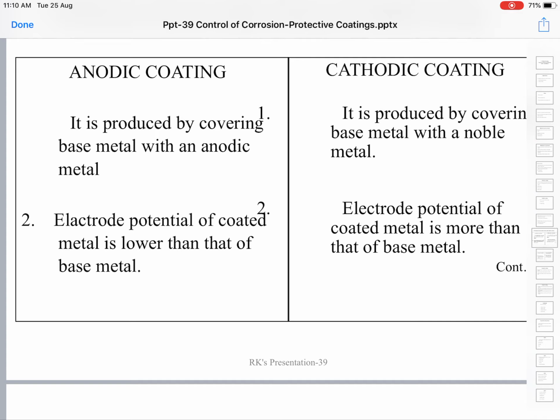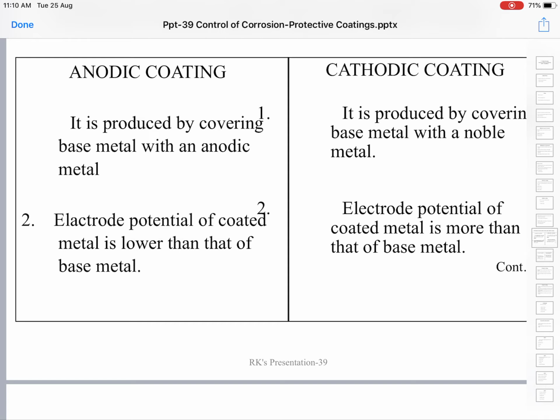So in the anodic coating, the base metal turns into a cathode, whereas in the cathodic coating, the base metal turns into an anode. In the case of anodic coating, the electrode potential of the coated metal is lower. Electrode potential here means standard reduction potential.